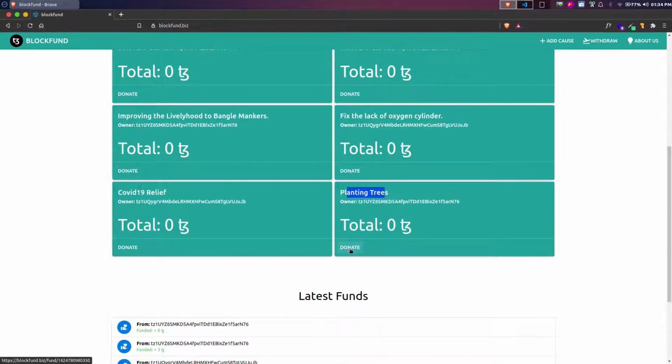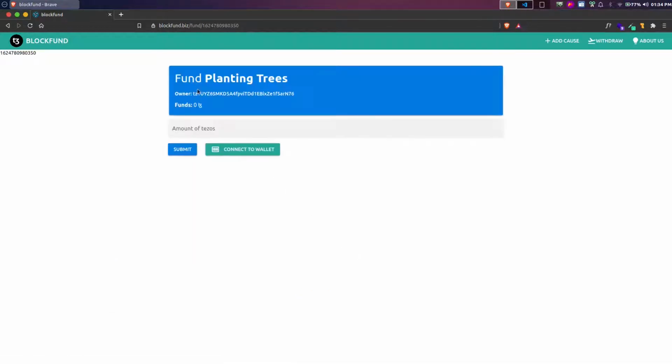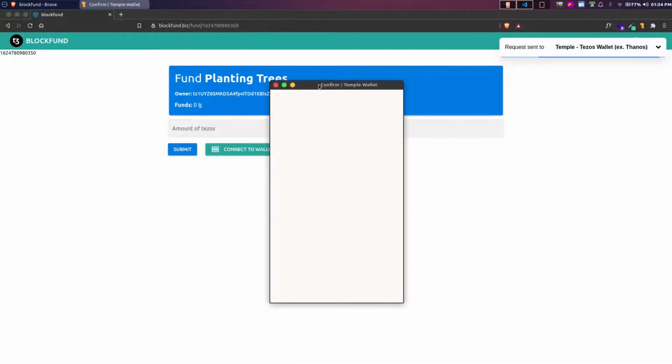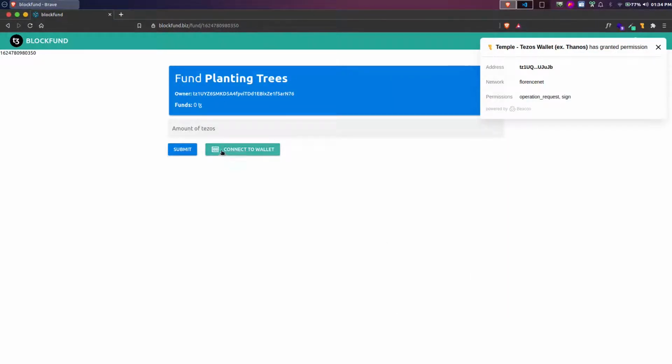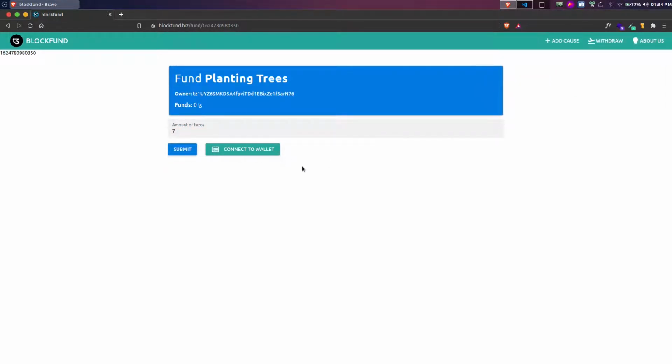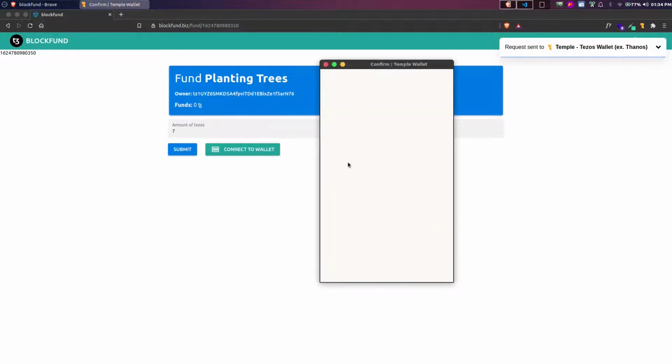If somebody wants to donate to this particular cause, you can click on this donate button. First of all, you need to connect to the wallet, and then you can select the account from which you want to donate, put the amount of Tezos you want to donate, and click on the submit button. Again, you need to sign the transaction, and after that it will take a while to generate this transaction and save it to the blockchain.